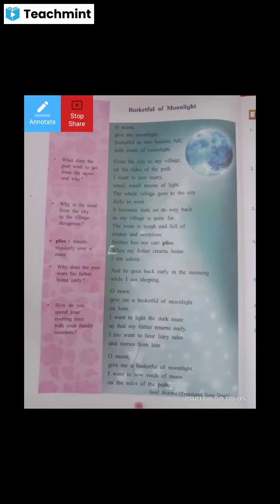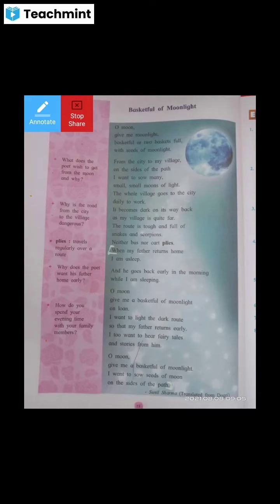When we concentrate on these lines used by the poet, we understand the poet is speaking from childhood life. Such kind of imagination, such kind of demand, is made only in childhood life.